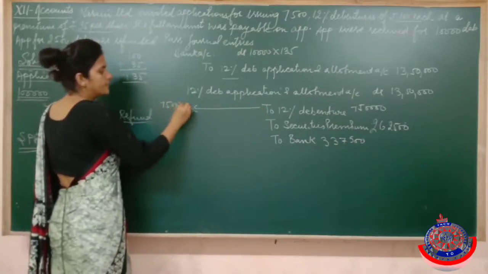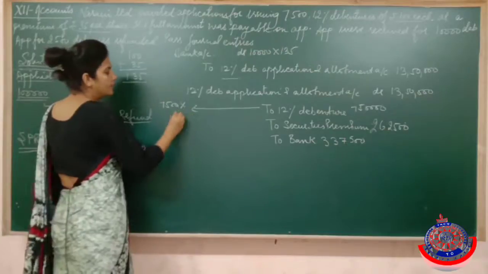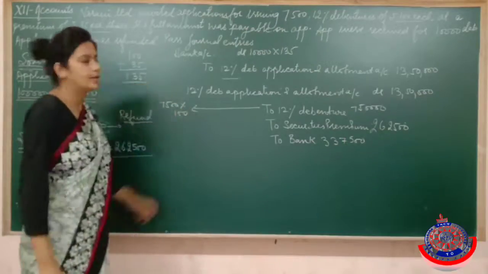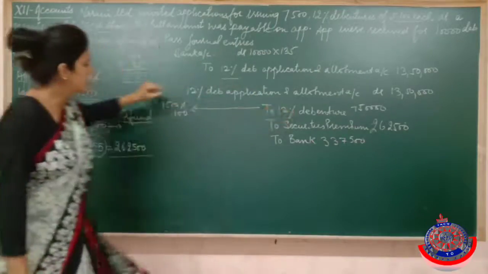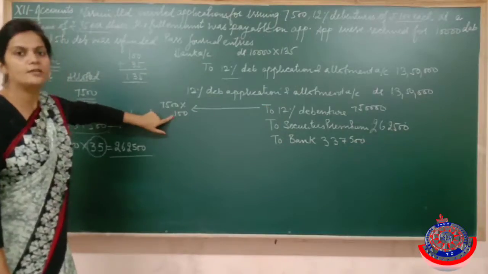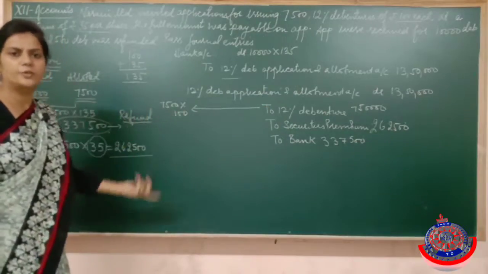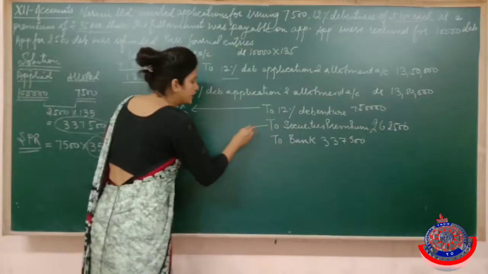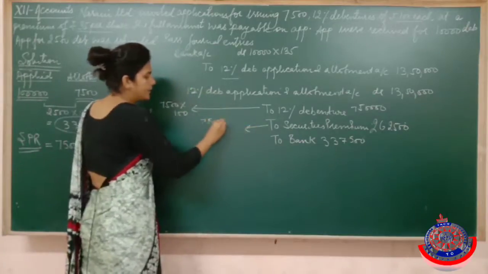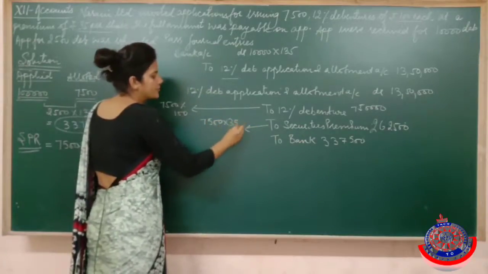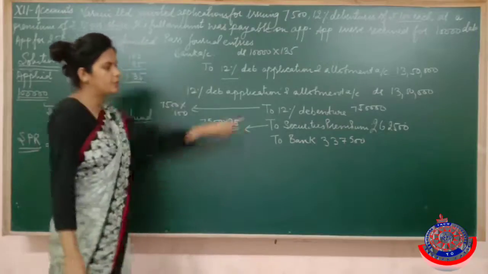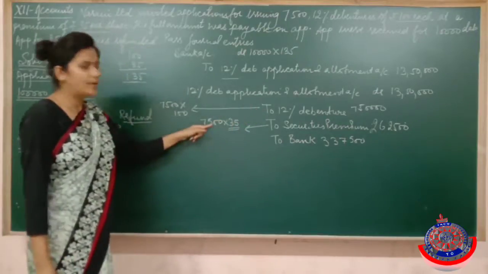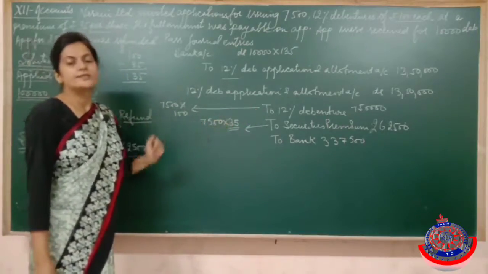However many debentures you give, obviously you will transfer only that much money. Now you know debentures means the net value excluding securities premium, the way we do in shares. And however many debentures you gave, obviously you can transfer only that amount of money to securities premium. So I am multiplying rupees 35 with 7500.